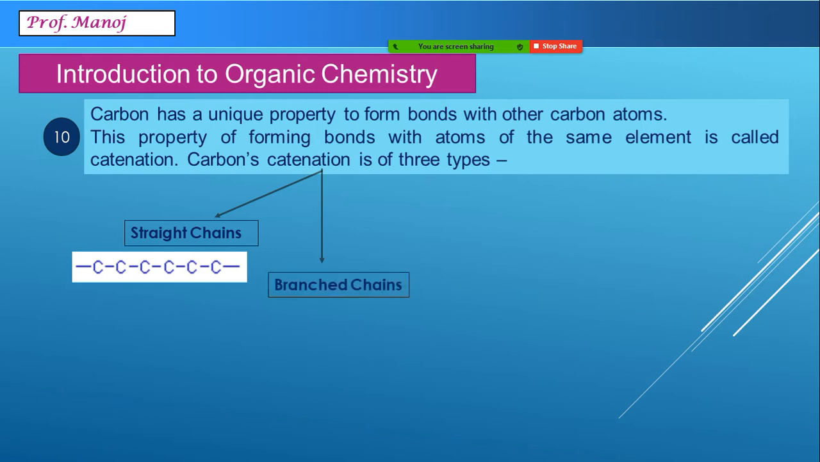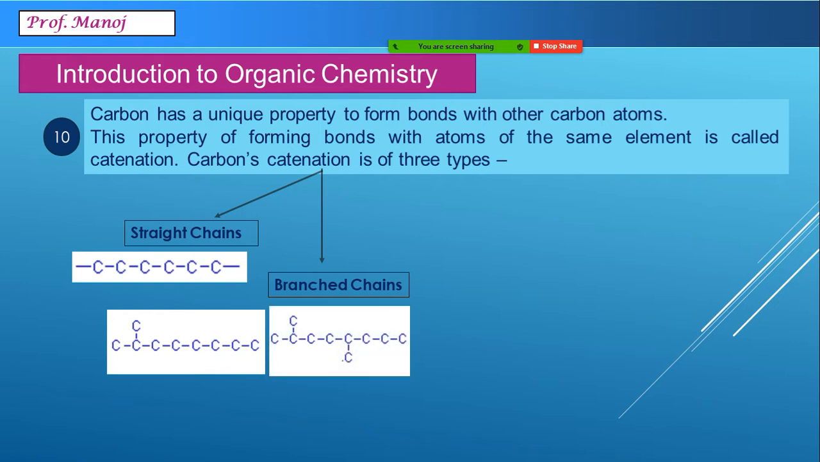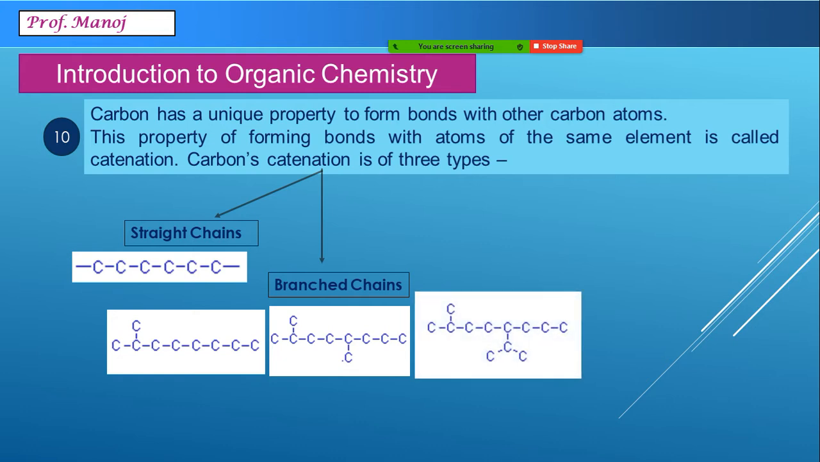Another catenation which is very popular is branched chains. For example, you can see a chain of long carbon atoms here with one side chain on the second position. You can have another case where multiple branches are also possible, and you can have chains on the side chains also. So these are usually the cases of branched chain.